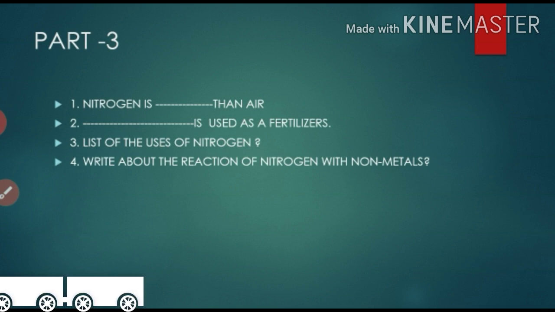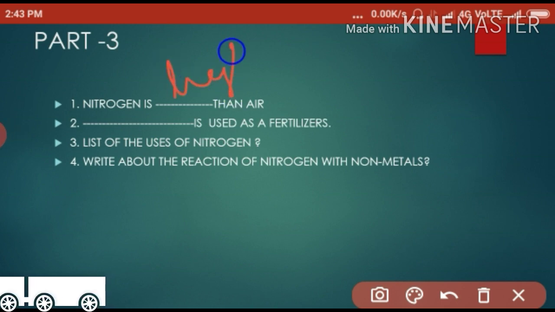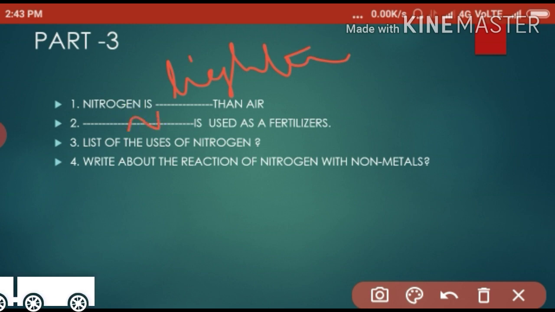Listen, this is the home assignment. First question, the nitrogen is dash than air. We know that, what is this, students? Lighter than air. Dash is used as fertilizer: nitrogen is used as the fertilizer. Next, list the uses of nitrogen. Already I taught you. Liquid nitrogen is used as refrigerant க்கு யூஸ் ஆகுது.